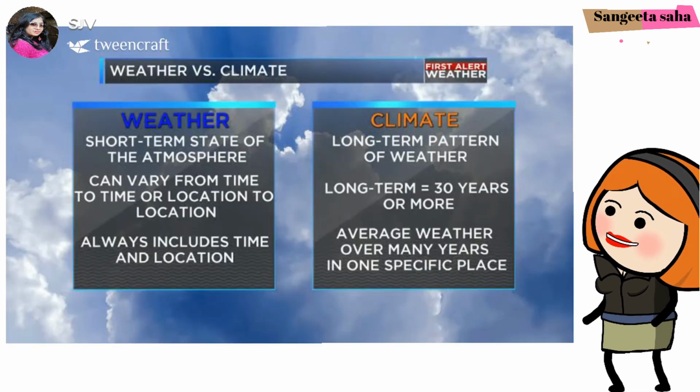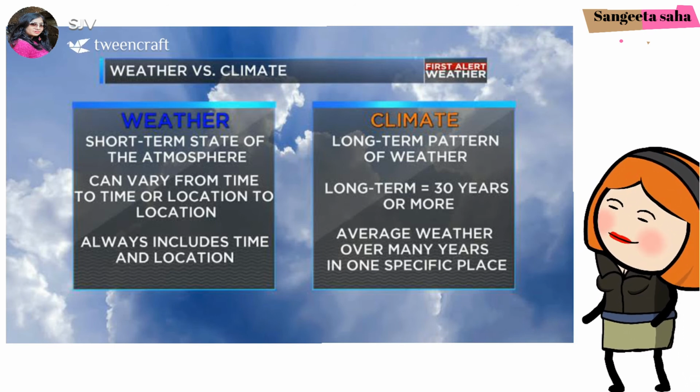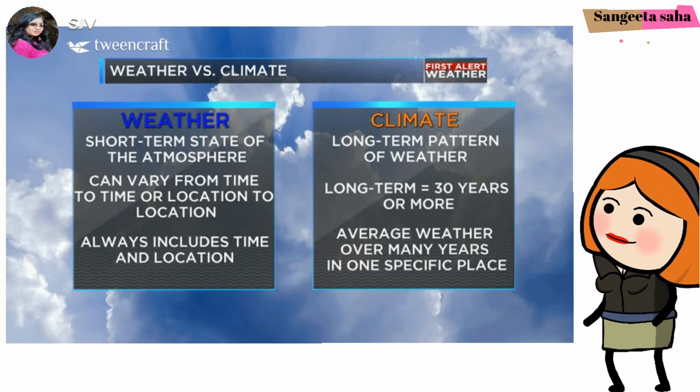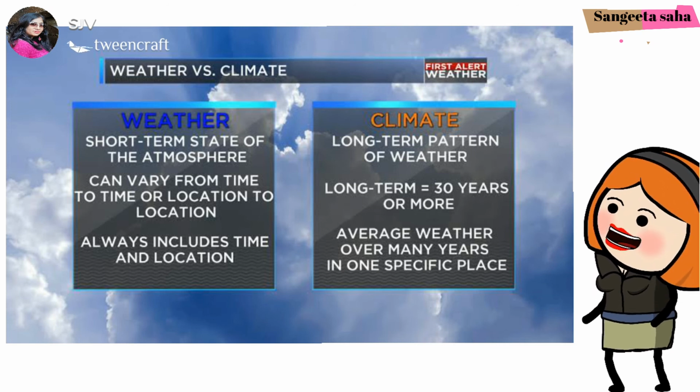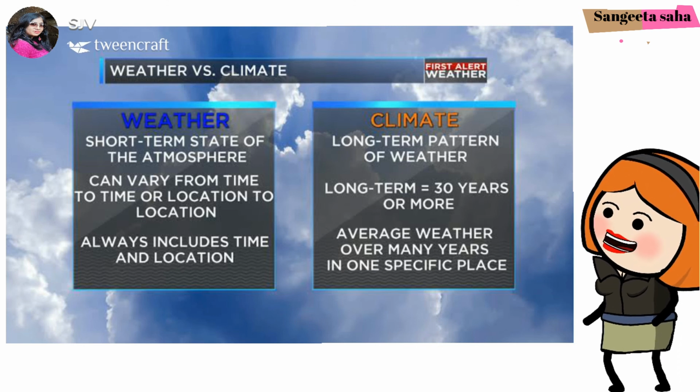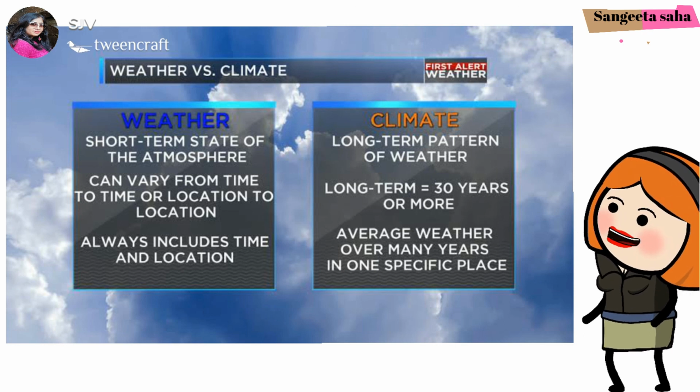Now we often have a misconception that only temperature is making up the weather and climate of a particular place. No, it is not like that. Not only temperature but also pressure, wind, humidity as well as precipitation determines the weather as well as climate of a particular place. So whenever we talk about climatic change, we are talking about changes that take place in a particular place in the long term.